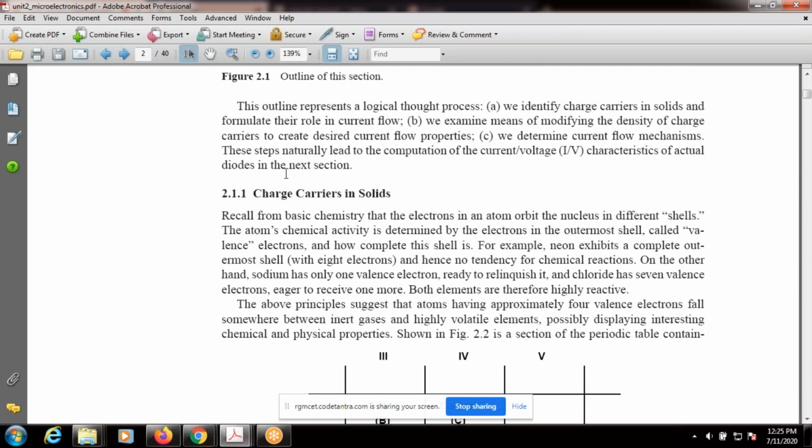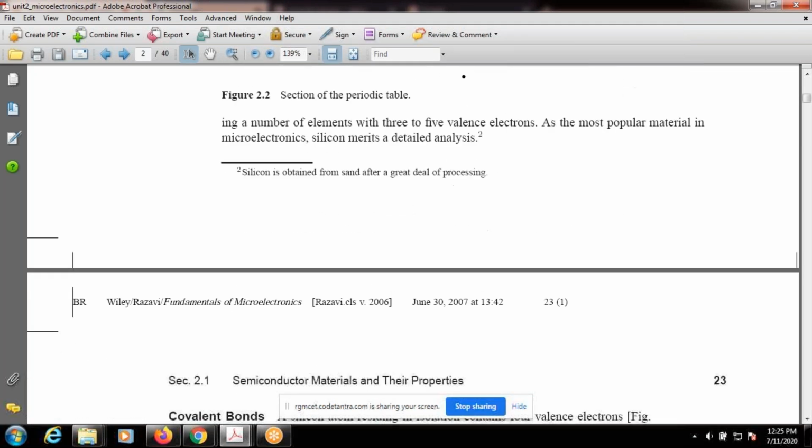Now finally, we mainly concentrate upon the chemical activity. The atom's chemical activity is determined by the electrons in the outermost shell, called the valence electrons. Depending upon the valence electrons, we can easily say whether the atom is ready to relinquish or ready to receive.